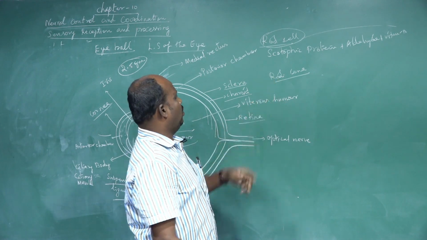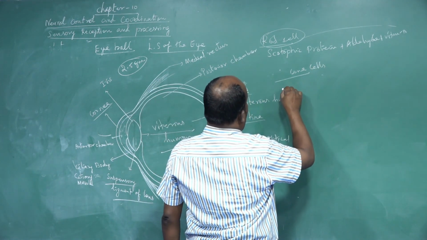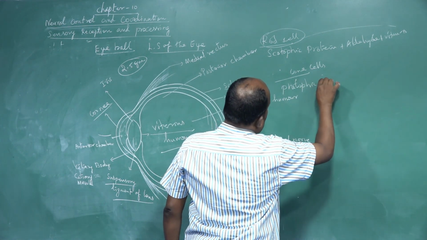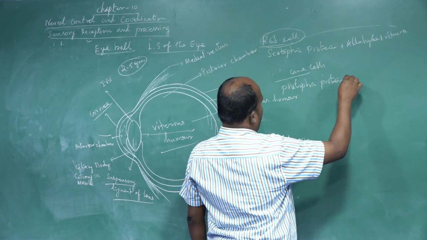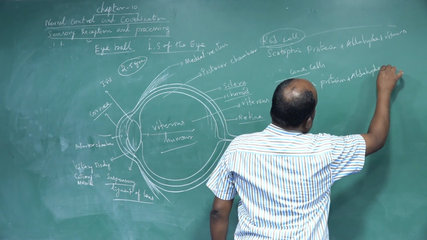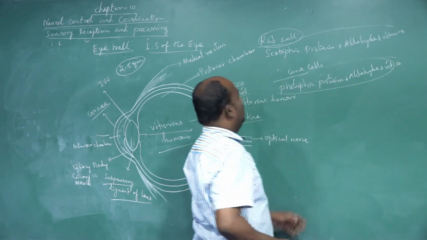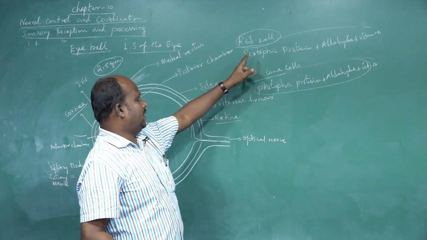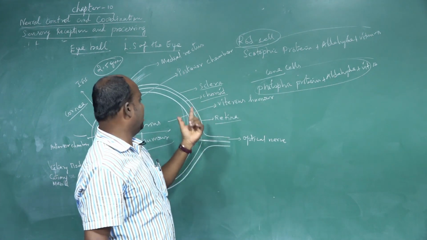Likewise the cone cell is made up of photopic protein, which also contains aldehyde plus vitamin A. This component is the cone cell pigment. The rod cell and the cone cell are photosensitive cells present in the retina.